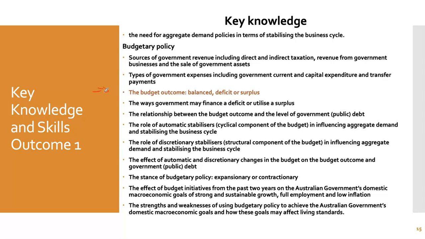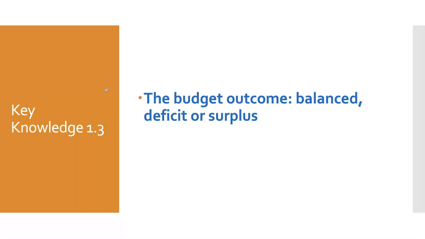If you're wanting to have a bit more understanding of what a budget is and budgetary policy, I recommend looking at the first video that we've done. What do I hope that you really understand out of this video? It's hopefully going to be a pretty short one. What do I mean by this budget outcome? What is a balanced budget? What is a budget in deficit? And what is a budget in surplus?